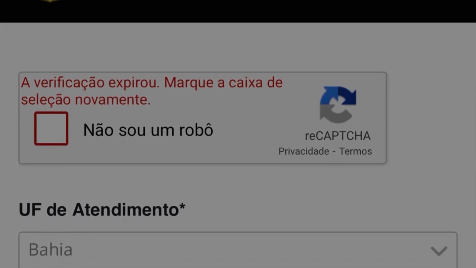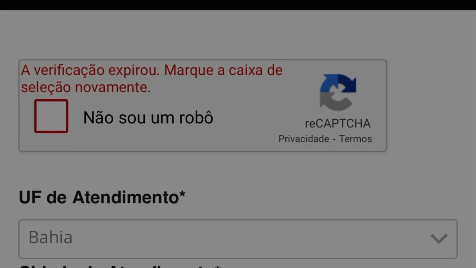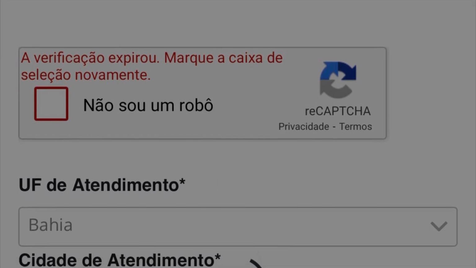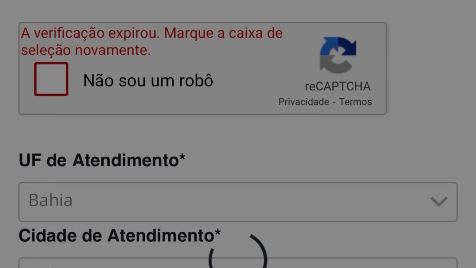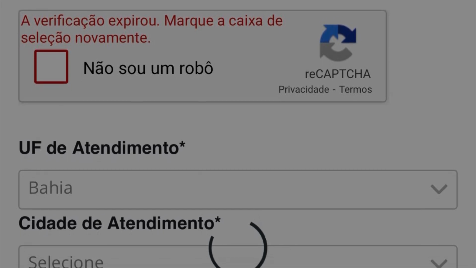So to make it clear, you have to go to the immigration police to get this 90-day extension and to get the stamp in your passport. So select the state that you are in or the state where you want to get this stamp.